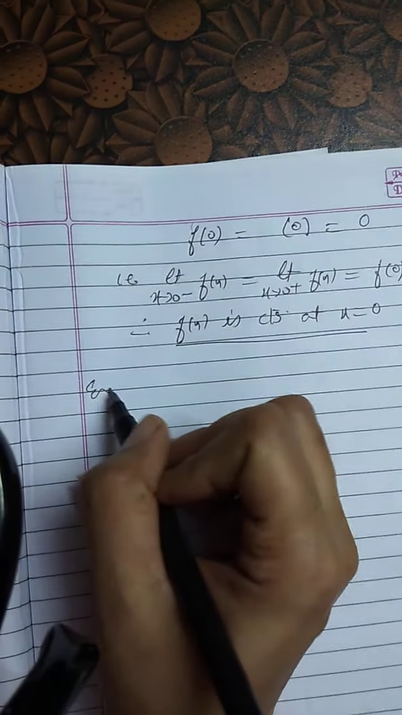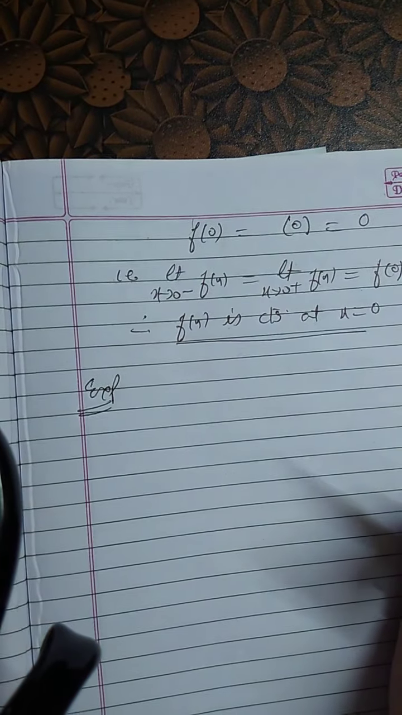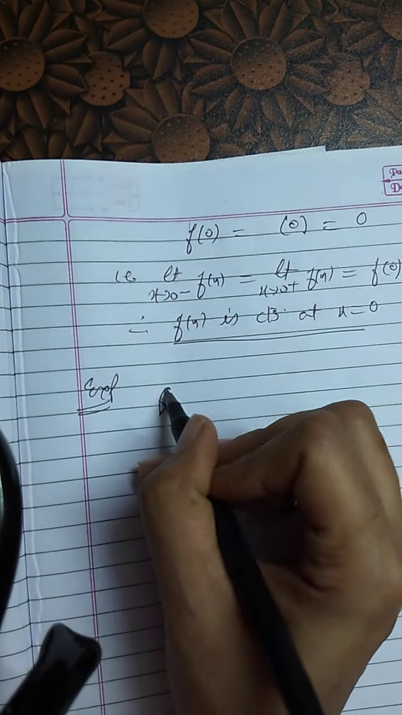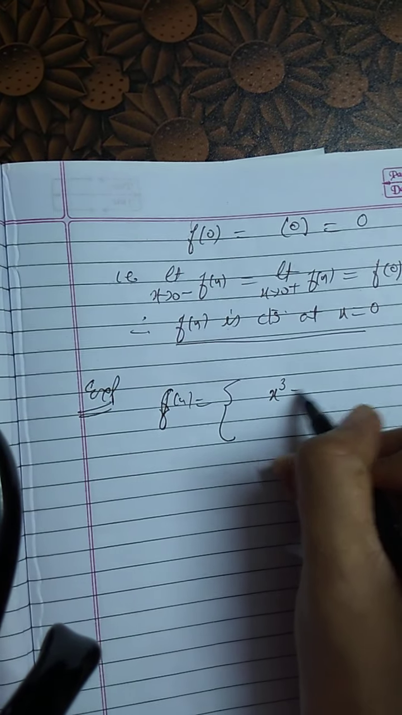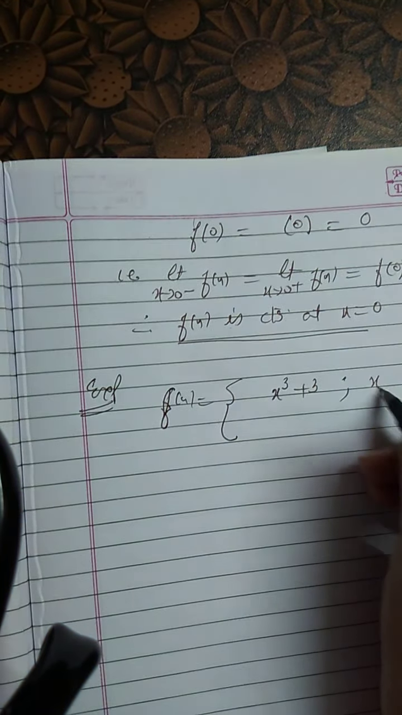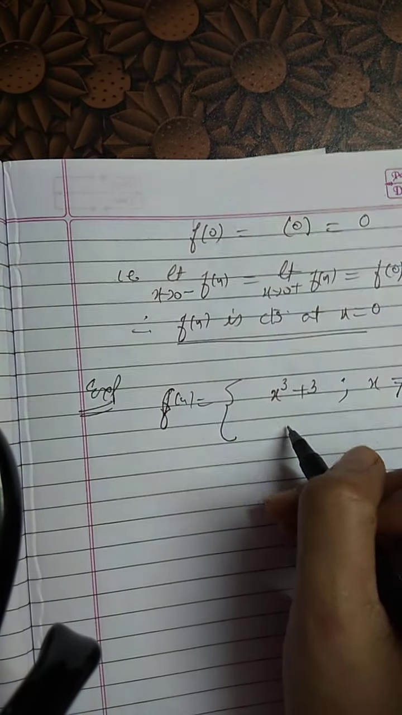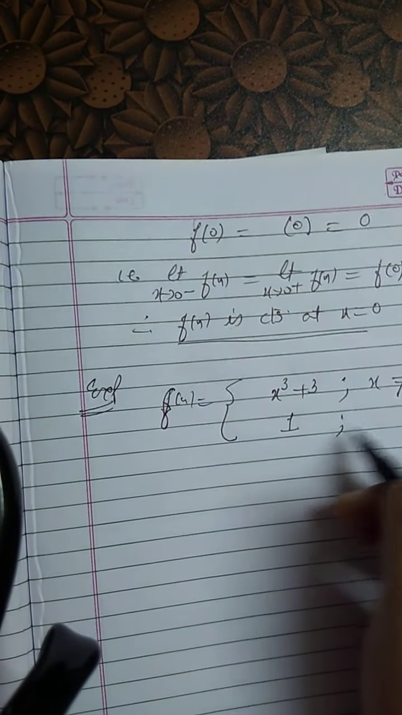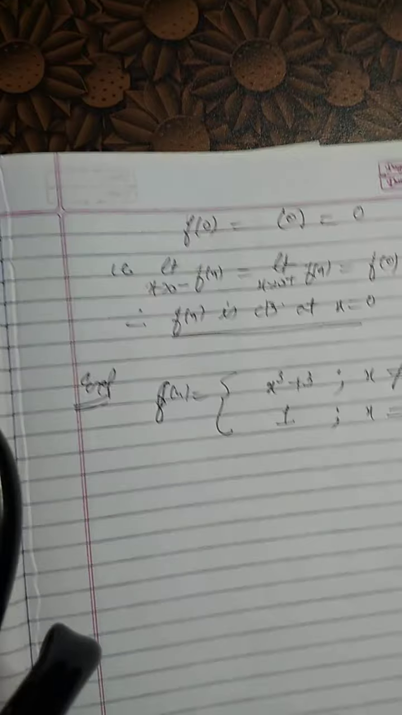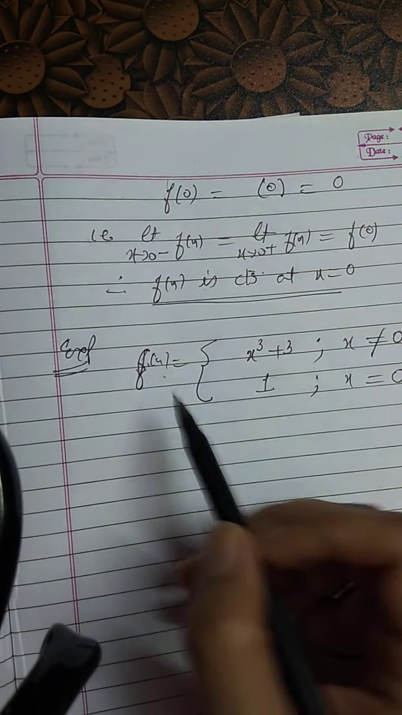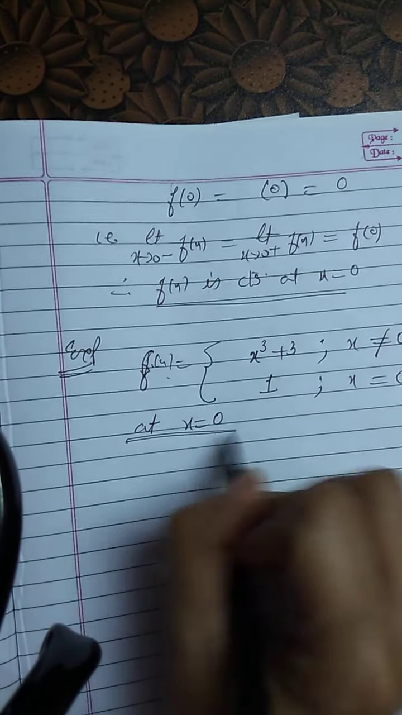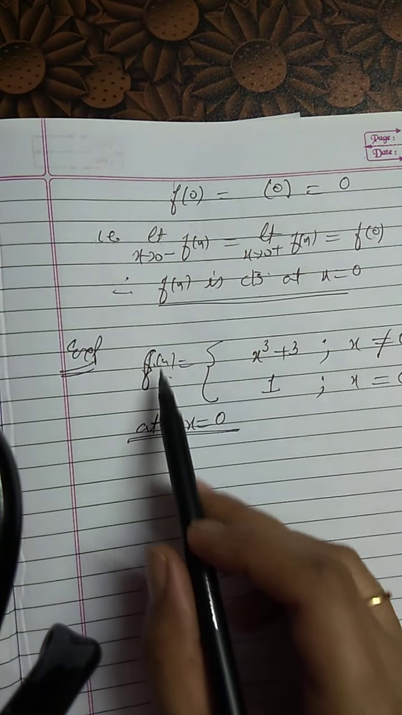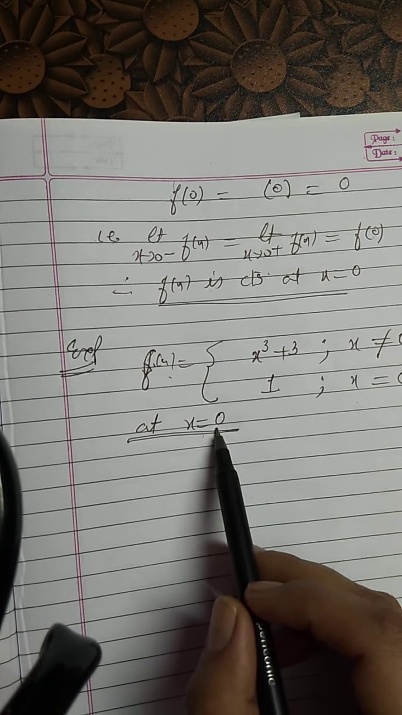Okay, one more example we are taking here where signs are not given. So the function is given like this. We have x cube plus 3 when x is not equal to 0, and it is equal to 1 when x is 0. And we have to show the function is not continuous at x equals 0. Now we are supposed to check the continuity here at which point, at 0.